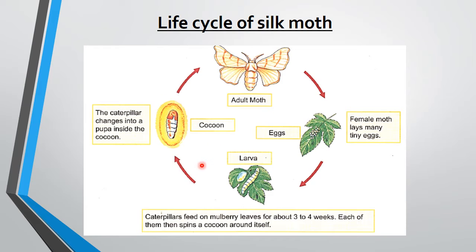Third is cocoon, and fourth is silk moth. In the cocoon stage, the silkworm layers itself with a cocoon, and that cocoon contains the silk fibers. Here the insect is killed and then we get the silk fiber. Let's move on to each stage.